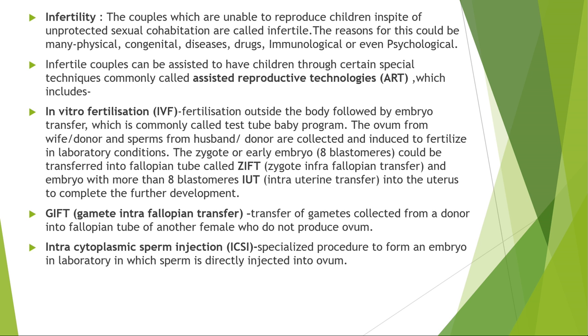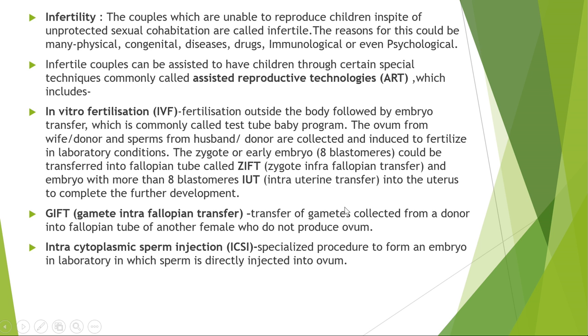After the IVF technique, you know now what is infertility in the male and infertility in the female. If the woman or the female is not able to produce the ovum, at that time there is a technique called the GIFT, or gamete intrafallopian transfer.